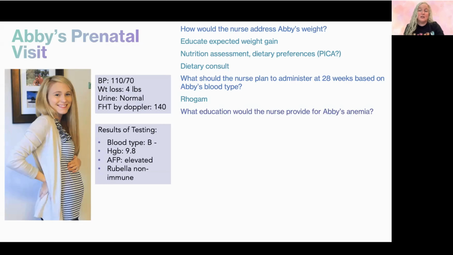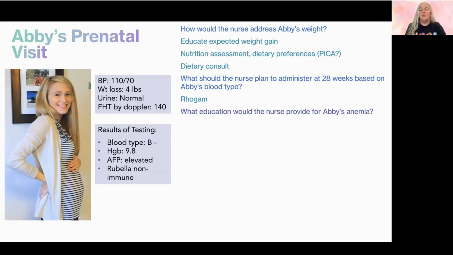And that also could lean back to when we were talking about if she was experiencing pica because of her weight gain. We were thinking about things that could be contributing to her not gaining weight well. If she's having pica, pica often is caused by iron deficiency. So she has an iron deficiency anemia already, we can see, because her hemoglobin is 9.8.